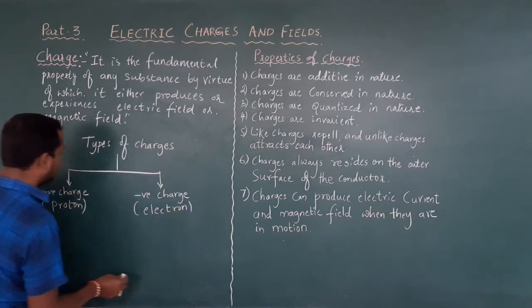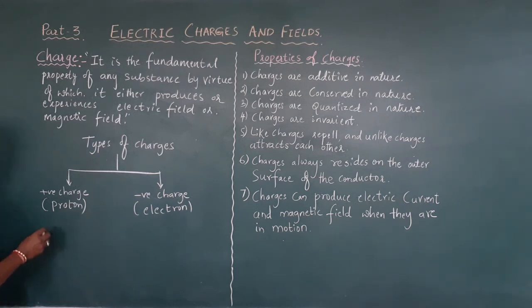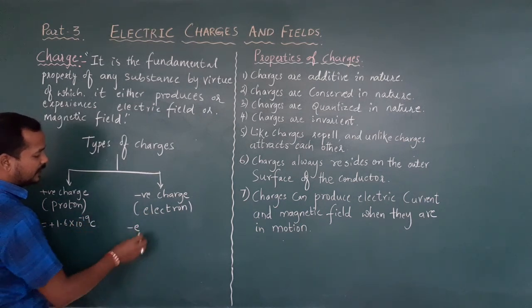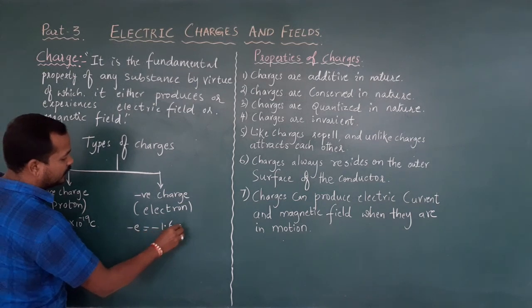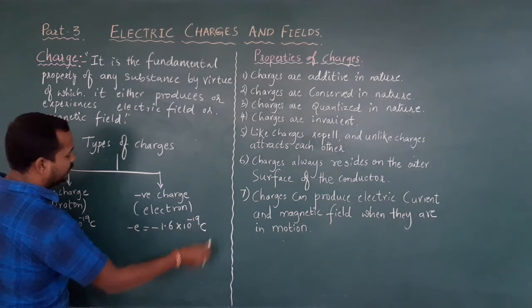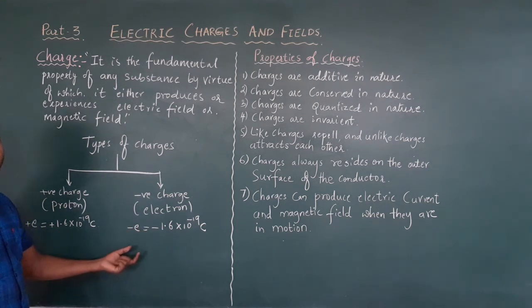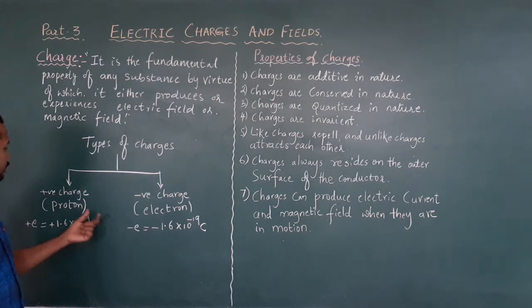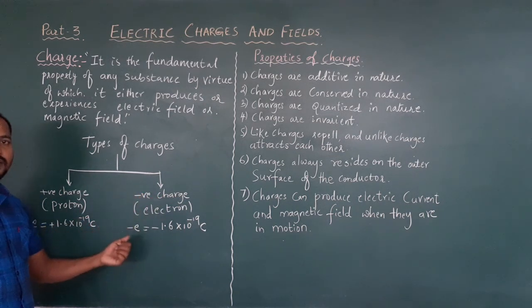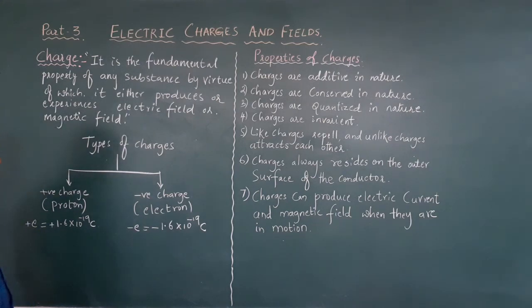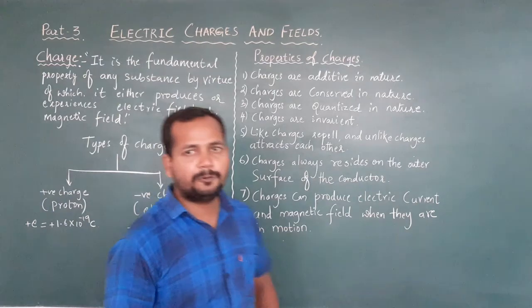And also we have a value for this positive charge and negative charge. If I say plus e, this is a proton whose value is plus 1.6 into 10 to the power of minus 19 coulomb, and similarly for electron I have to write minus e, which is equal to minus 1.6 into 10 to the power of minus 19 coulomb. Actually the magnitudes of electron and proton are the same, but they are different in polarity or sign. Proton is positive and electron is negative. Understand? Yes. So these are the types of charges.